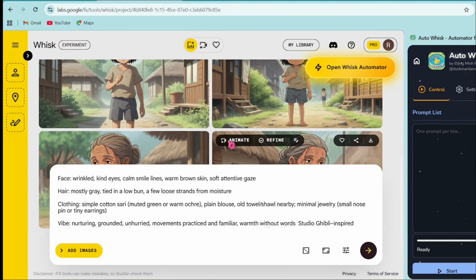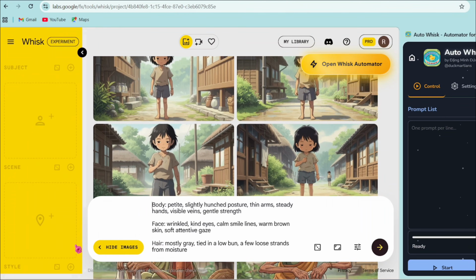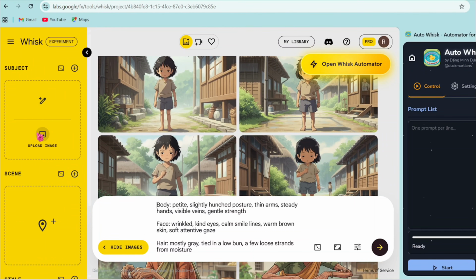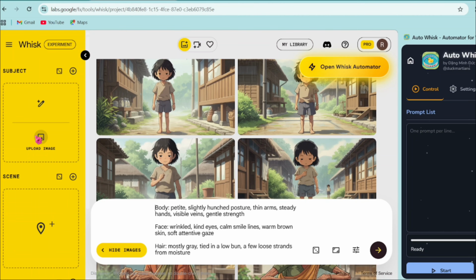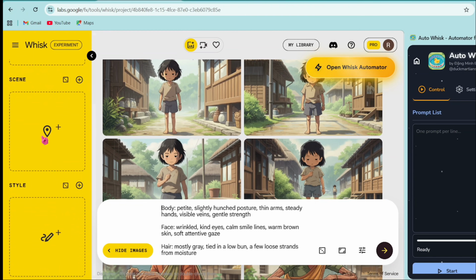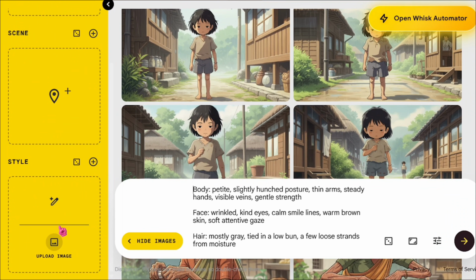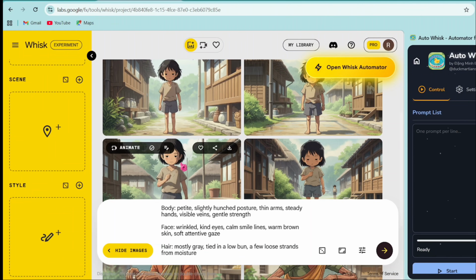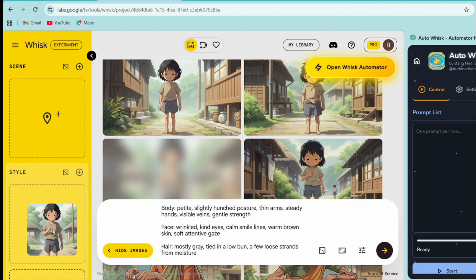Now to keep the characters consistent, you need to click on add image. After clicking on add image, you will see 3 boxes: subject, scene, and style. If you upload an image in the style box, then you will not need to mention the image style in every prompt. The style of the image that you upload here will get locked, and all images will be generated in the same style. So here, I drag this image and add it to the style box.